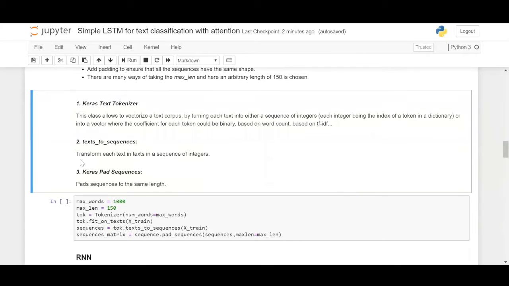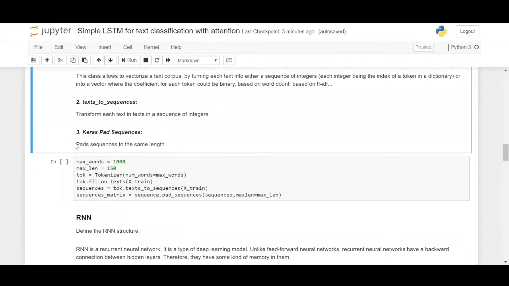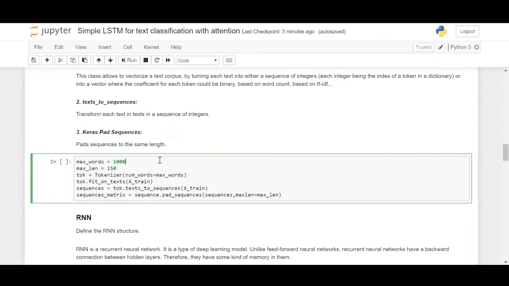So next we have text to sequences. Text to sequences converts the input tokens into a sequence of integers. And as we had discussed previously, we have padded sequences. What it does is, based on the specified length that we have, we pad the text so that it is accommodated easily into a data frame.